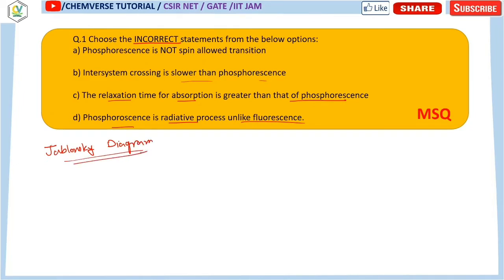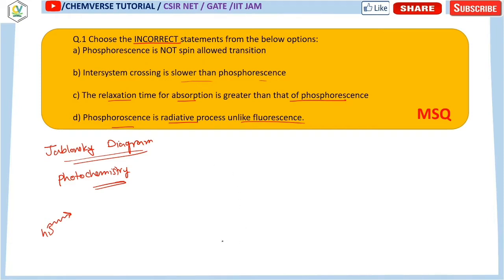That Jablonski diagram basically gives you the idea about basic photochemistry. It's a part of photochemistry. Whenever a molecule is irradiated with radiation having the energy h nu, how it gets excited and how it emits energy, this is the basic depiction of the Jablonski diagram.